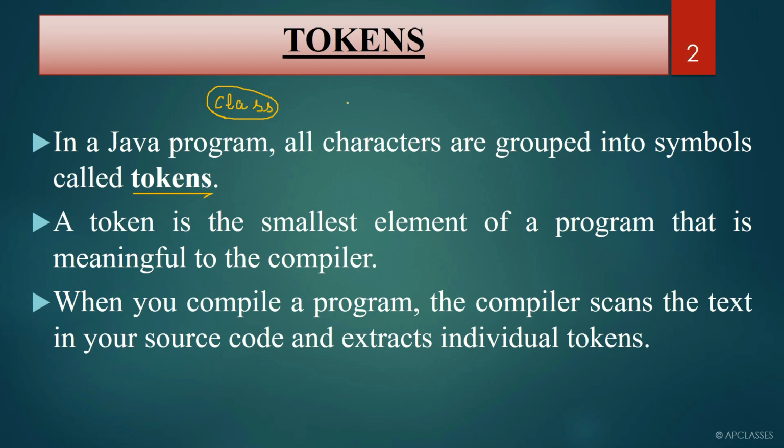Now, when we write System, S is a character, Y is a character, S is a character, T is a character, E and then M. Here you can see that System forms a token. So whatever individual thing you see is called a token. And when and how are tokens formed?